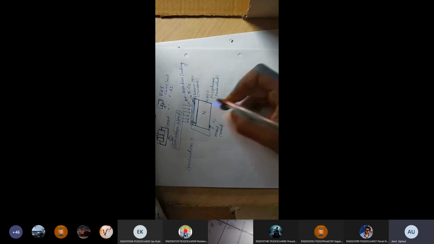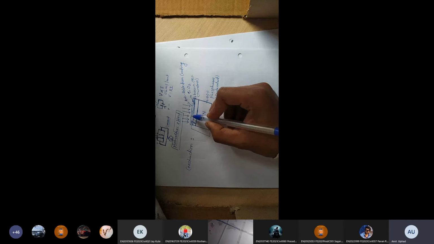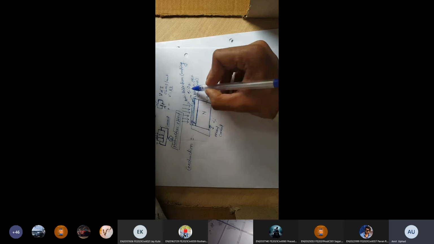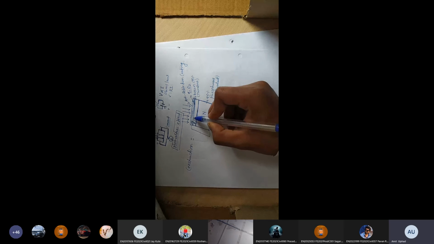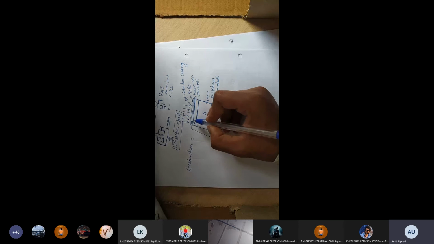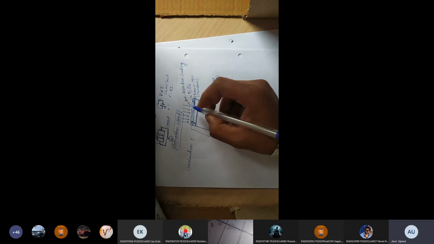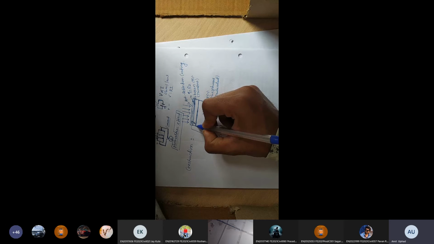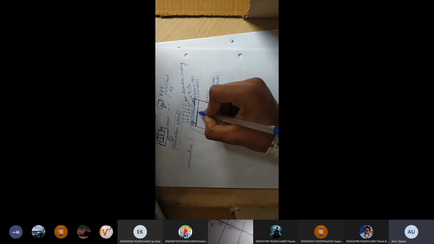So whatever light is incident on the solar cell is totally absorbed because of this anti-reflection coating, which is made on P-type semiconductor material. Means whatever light is incident on the solar cell will be incident on the P-type. It has very small thickness. That's why totally light will be incident on the depletion layer, which is created between P-type and N-type.